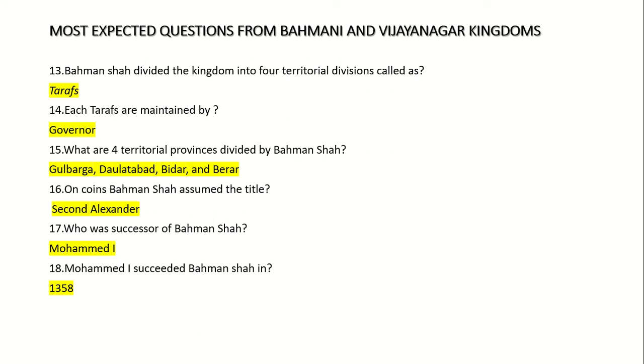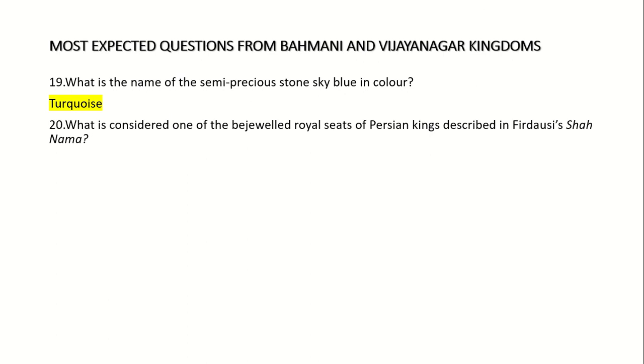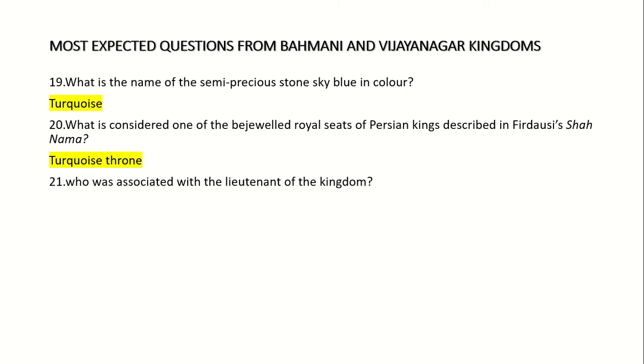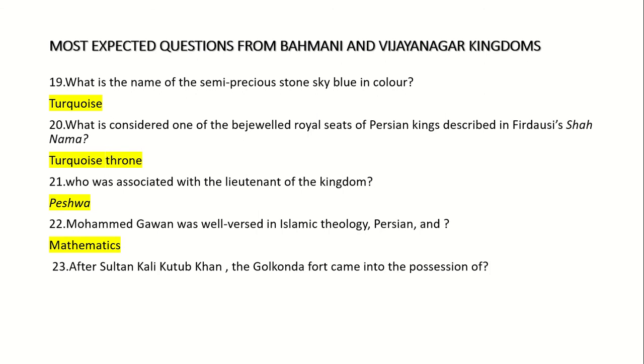19. What is the name of the semi-precious stone, sky blue in color? Turquoise. 20. What is considered one of the royal seats of Persian kings described in Ferdowsi's Shahnama? Turkish throne. 21. Who was associated with the lieutenant of the kingdom? Peshwa. 22. Muhammad Gawan was well versed in Islamic theology, Persian and mathematics. 23. After Sultan Kali Qutub Khan, the Golconda fort came into the possession of Bahmani dynasty.